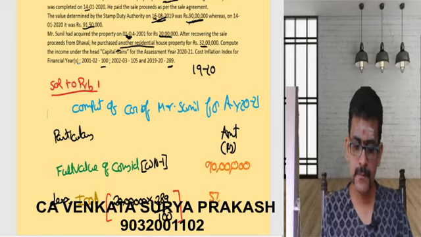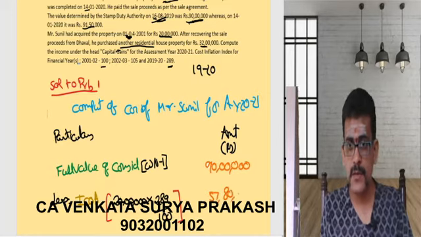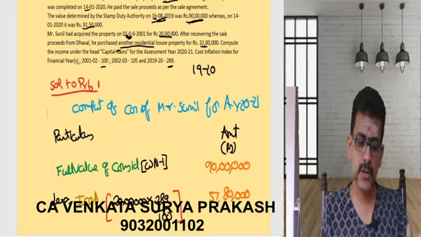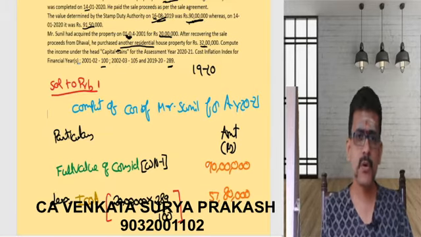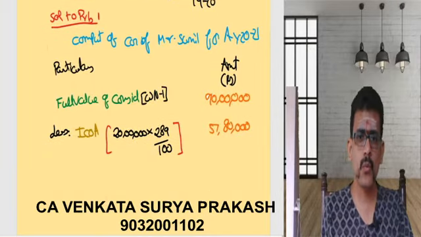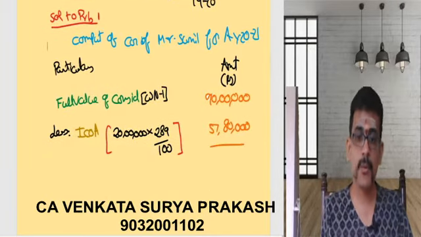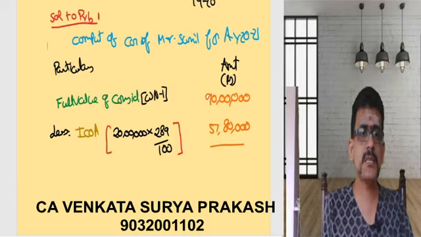57 lakhs 80,000 will be the indexed cost of acquisition. So in this case, we don't have any sort of improvement. Then what we'll do? We will go to this difference. I need to compute this difference. What is this difference called as?